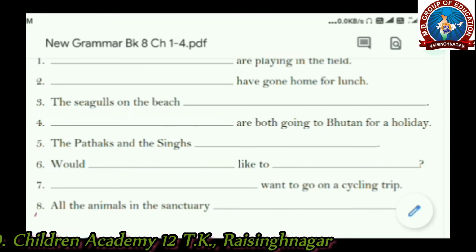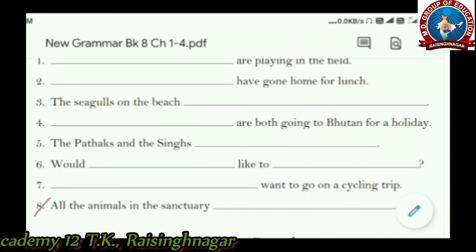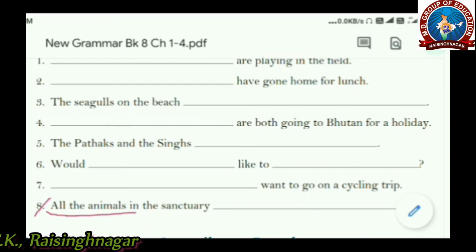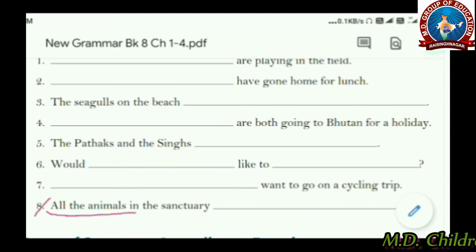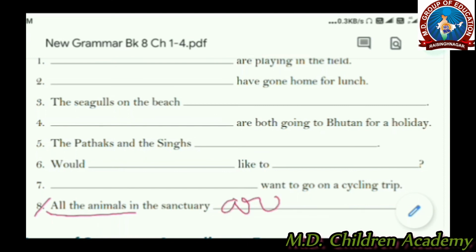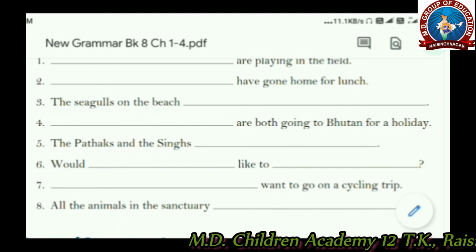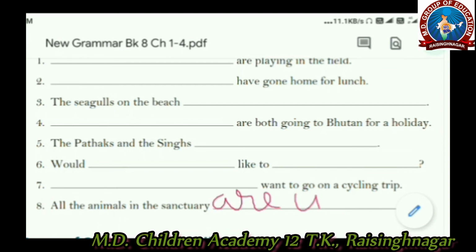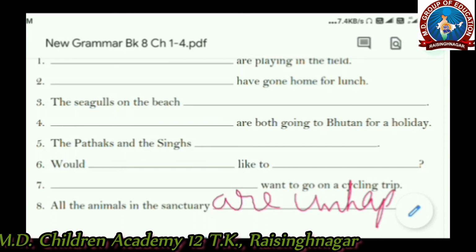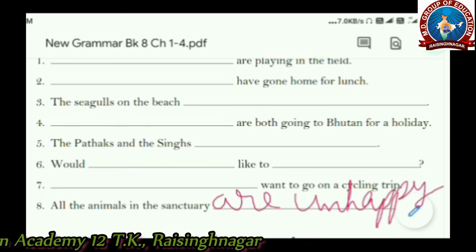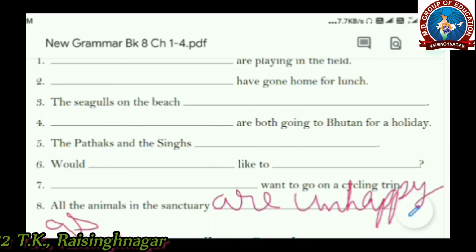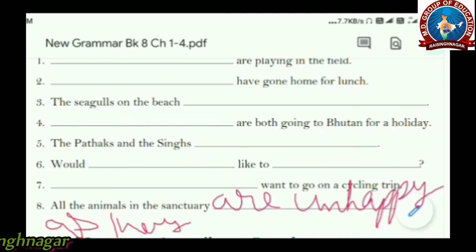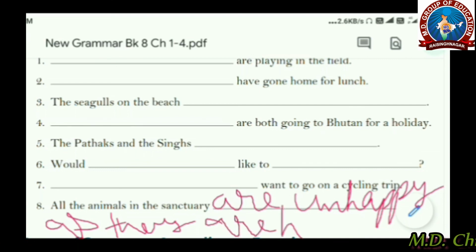Next, the eighth one, is all the animals in the sanctuary. Here we have the one subject and we need to fill the compound predicate. The compound predicate here may be are unhappy as they are hungry.